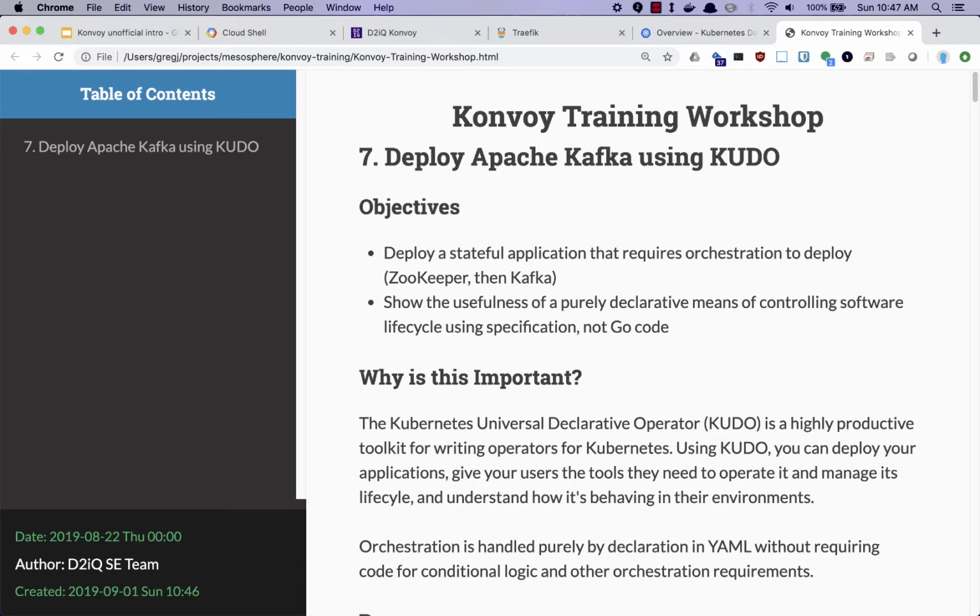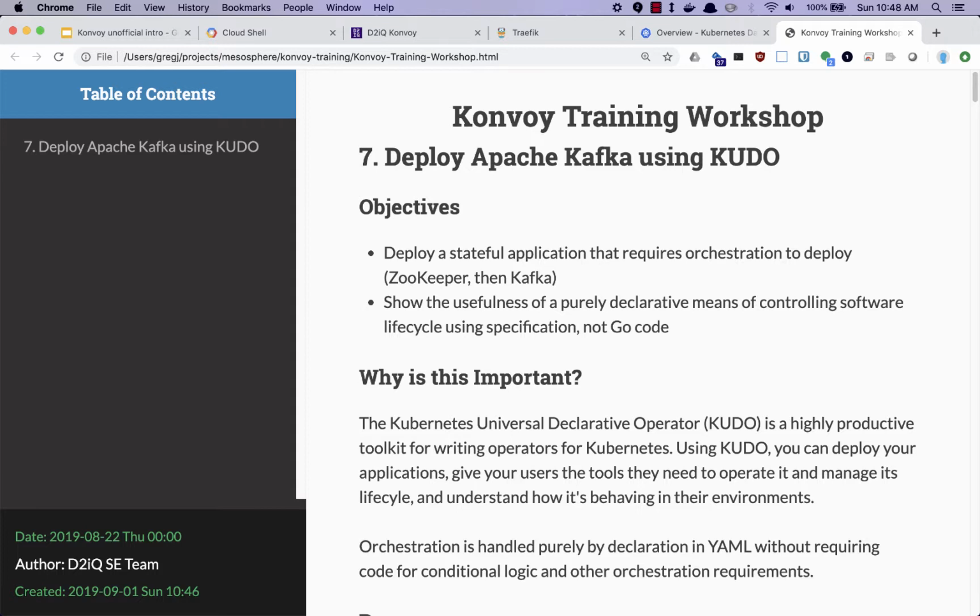And now we come to one of the best modules of all, and this is Apache KUDO. This is a great time to get off the generic bandwagon and talk about Day2IQ's incredible leadership. We have many contributors to Kubernetes, the designer of Helm, and other things, and we have learned over the years from orchestration and cluster management requirements that we have, in addition to the low-level containers that we are bringing to bear for Kubernetes.